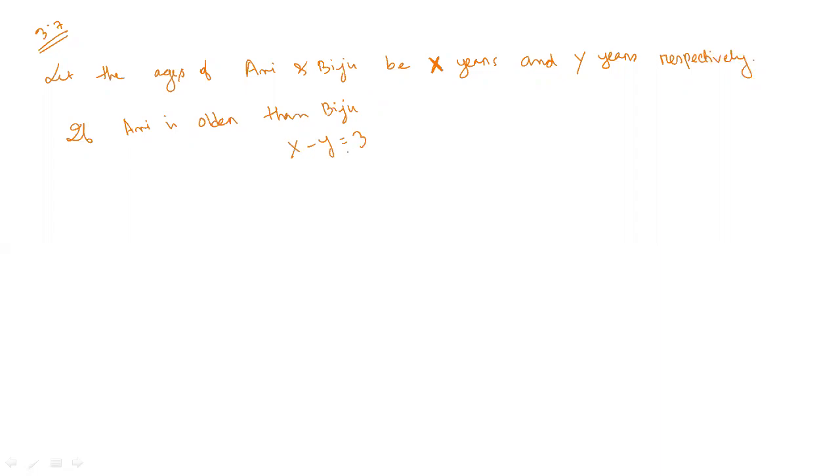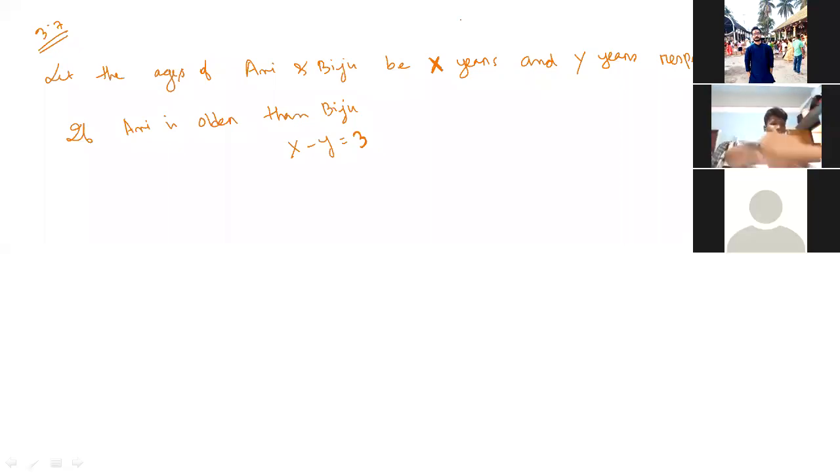Do you understand the equation? Yes or no? Dibjyoti, do you understand the question? Can you hear me? Unmute this one.